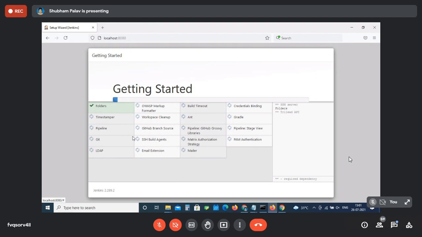Just let me know once you have done with the administrator password and the install plugins step. Is anybody facing any issue in administrator password, authorization password? Take your time. If you have, you can type it in the chat box.